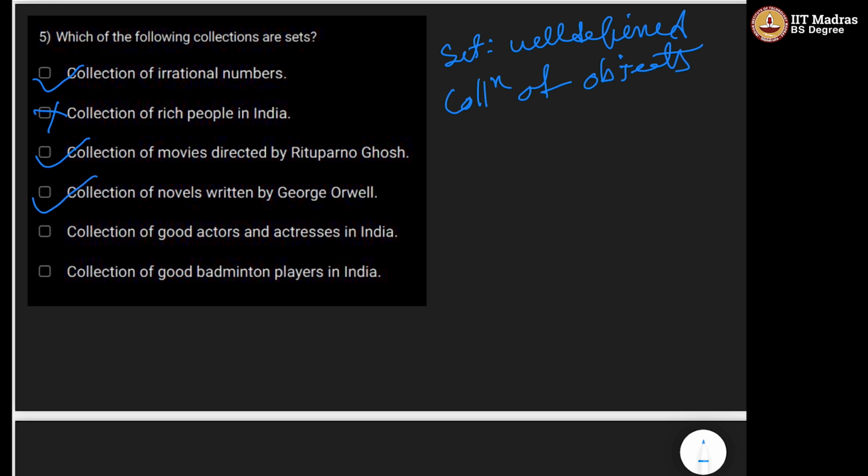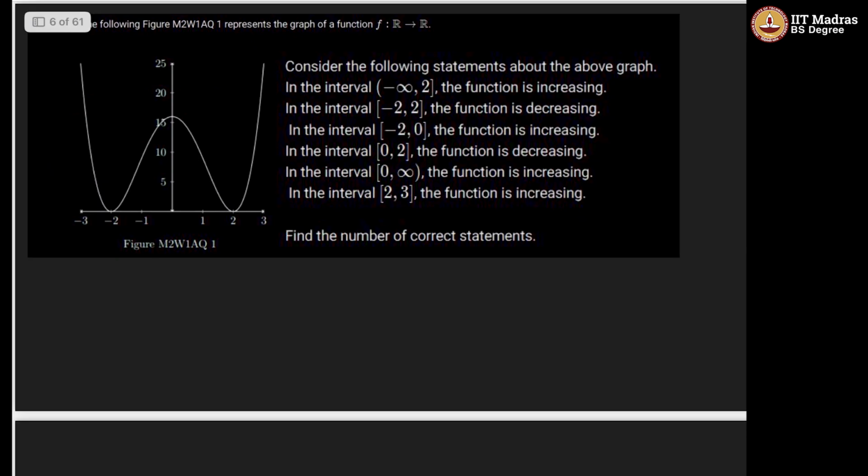Collection of good actors and actresses in India. It is again not a set, right? Because an actor can be good from my point of view, but they cannot be good from your point of view. So it is again varying from point of view, so this is not a well-defined collection. Collection of good badminton players in India is again not a well-defined collection. So the correct answers are 1, 3, and 4. Let's move to the next question.